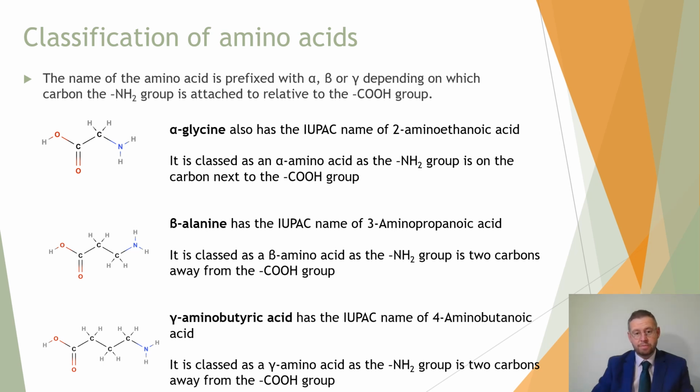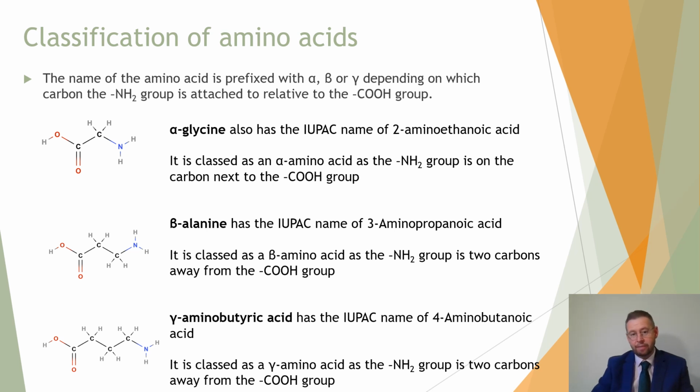If the amino group, the NH2 group, is just one carbon away, then we would call it an alpha amino acid, like this example here. The carboxylic acid group is there on the left. There's one carbon and then the amino group. And having just one carbon in between means it is of the first order. And we call it an alpha, in this case, glycine.